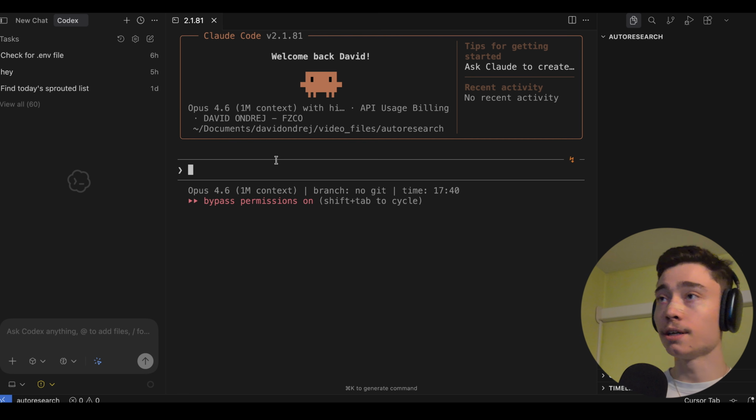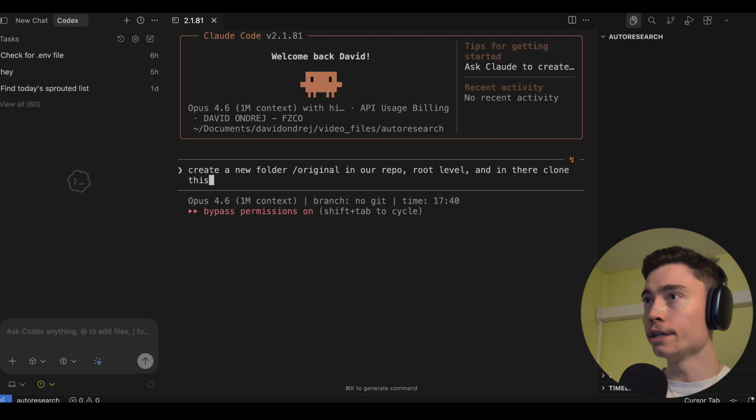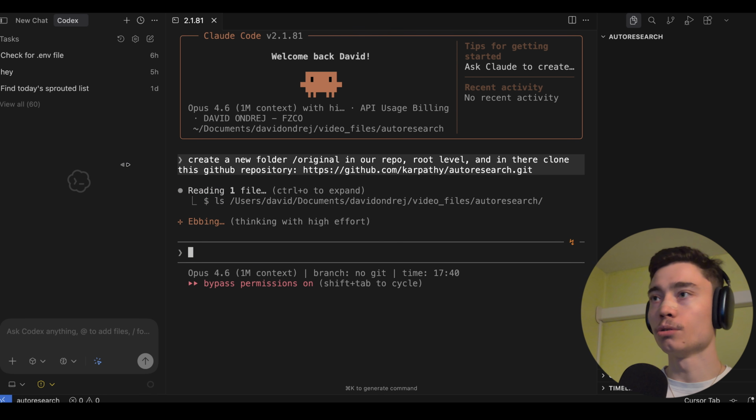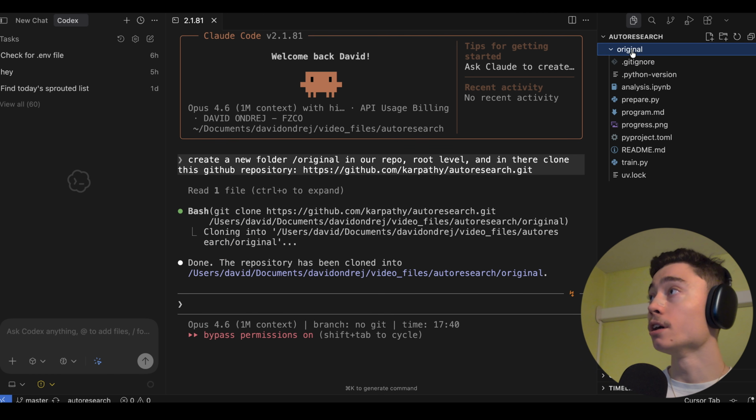Now I'm going to say create a new folder /original in our repo root level. And in there, clone this GitHub repository. Boom, paste it in. And again, Claude Code will know what to do exactly. So it will figure out, okay, everything is empty, and then it created original folder and cloned it in here. Now, why did I want to do it? Well, because I want to create a separate folder where we're going to build something with auto research for us, but I also want to keep the original repository here so that we can use it as reference.